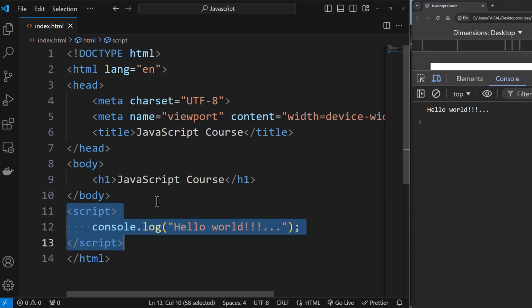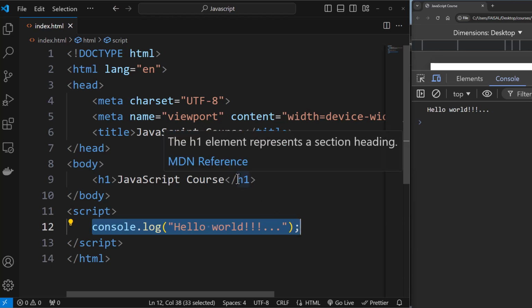Okay, this is one reason. Another reason is to speed up the website. So if the script tag is added at the top in the head section, what would happen is, if there is a lot of script, right now we have only one line of code, so it's fine. But if there is a lot of script that is written, then the script might take a while to execute or load.